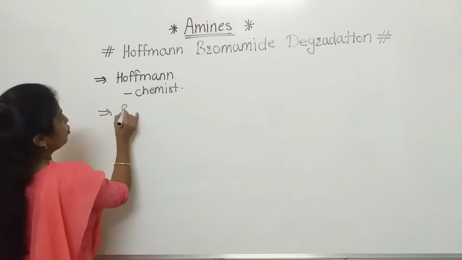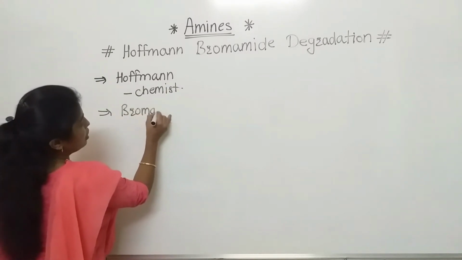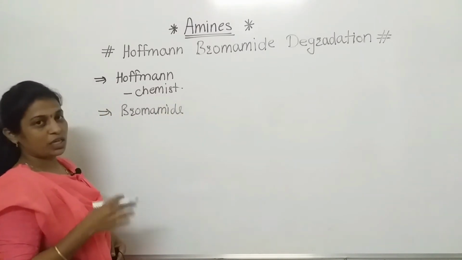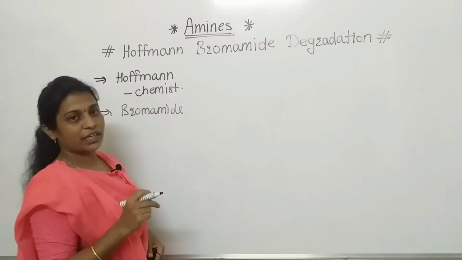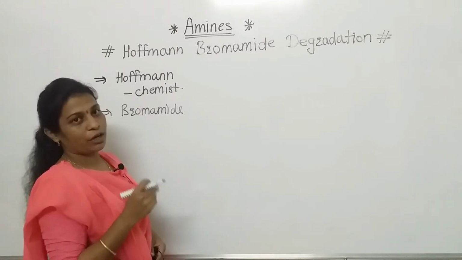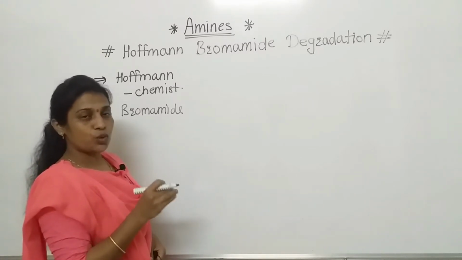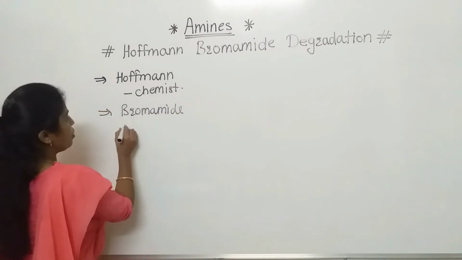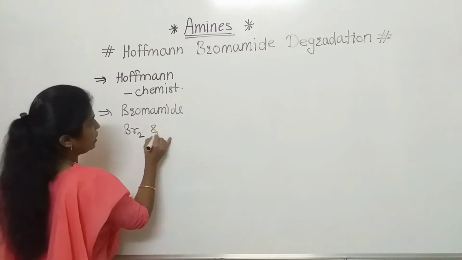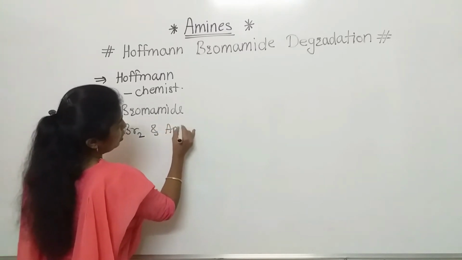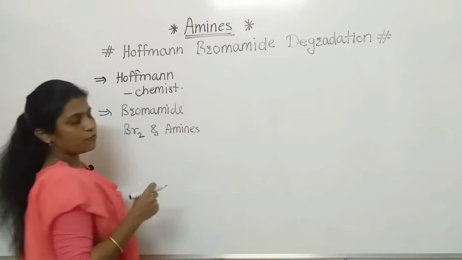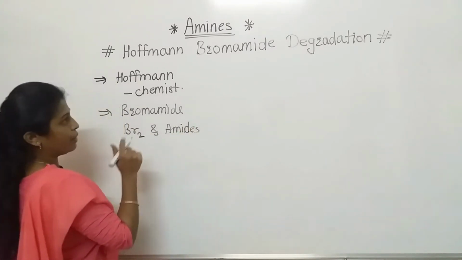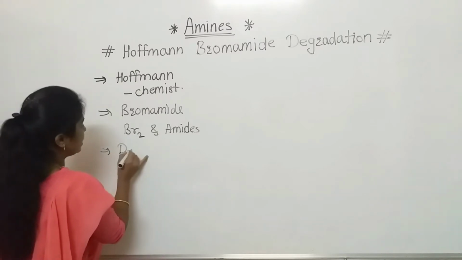The second word is bromamide. It gives an idea of which chemicals we are using. Previously we have also seen one reaction, the Gabriel phthalimide synthesis, in which we used phthalimide as a starting material. So here also, bromine and amide, these two compounds, we are using for the preparation of the amine.